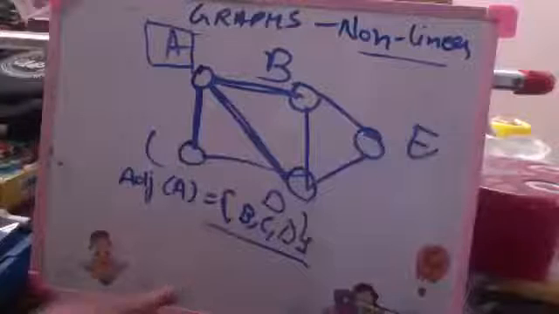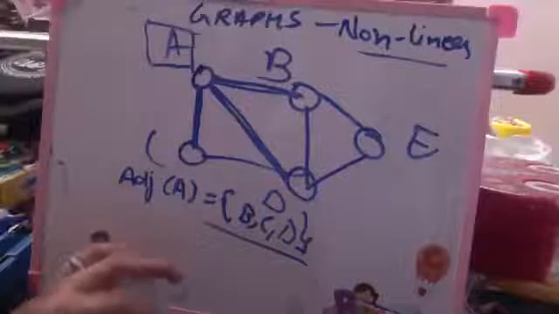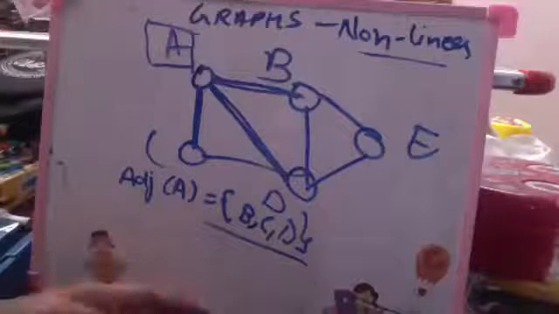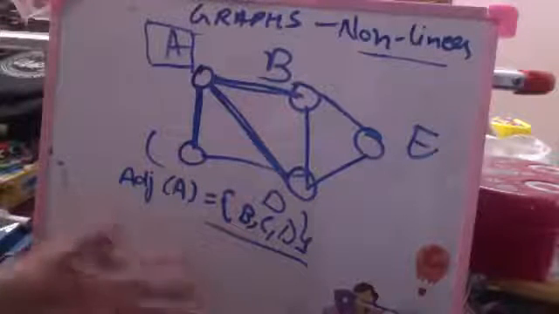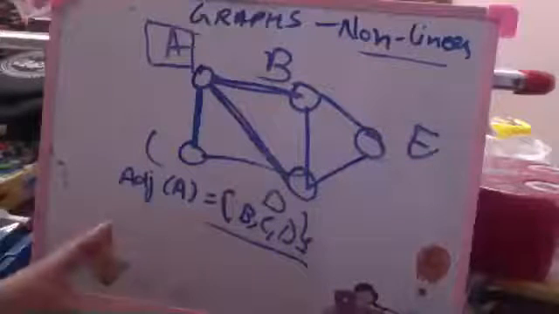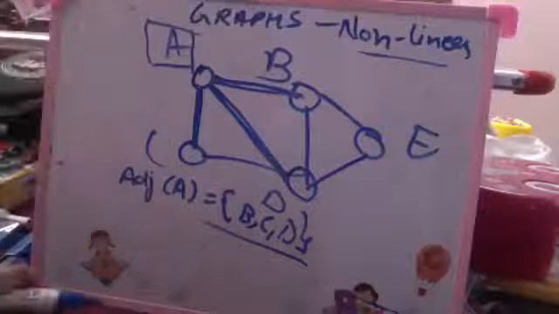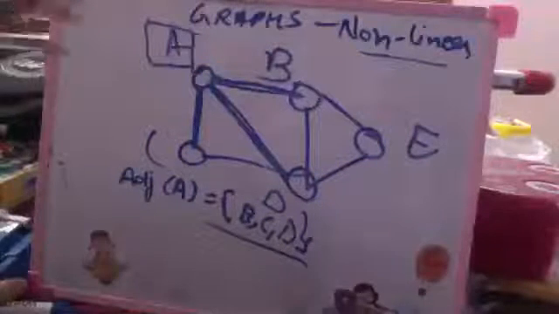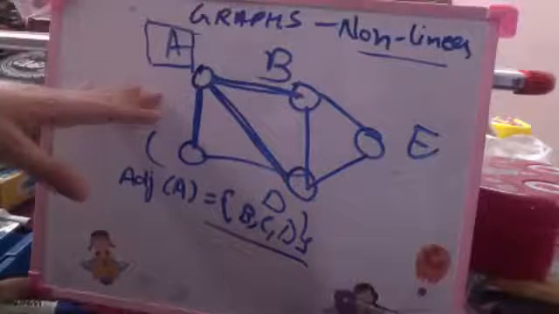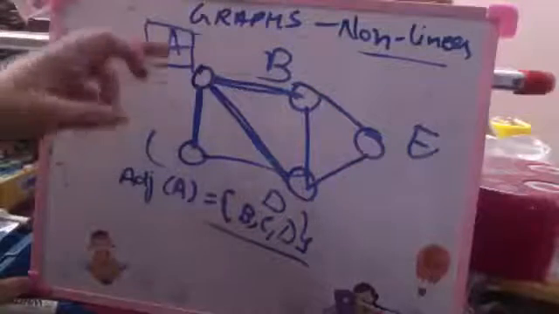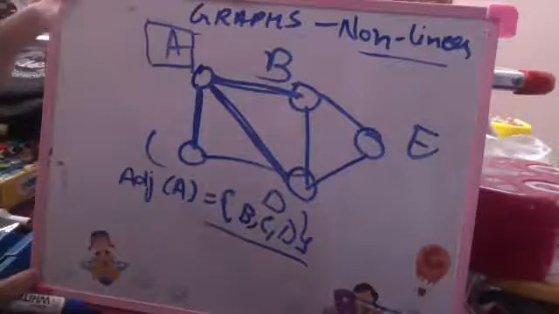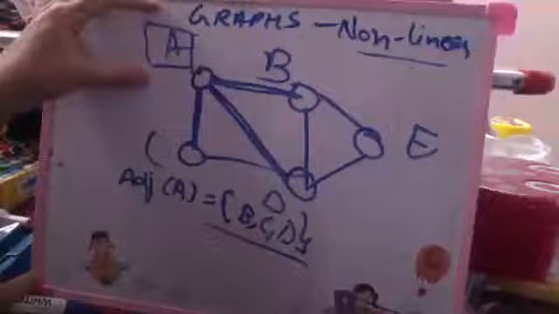Yes, ma'am. What do I mean by adjacent vertices? This is very important because this is mostly used in visiting the graph, in traversing the graph, in finding a shortest path or minimum weight path or path from one vertex to another and so on. So adjacent vertices are very important. Is this clear? What does adjacent vertex mean? Immediately from where I am able to reach, like E is not an adjacent vertex of A.